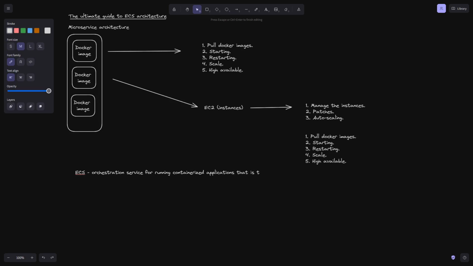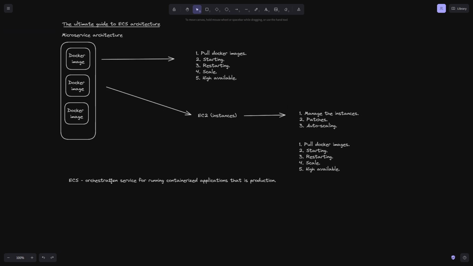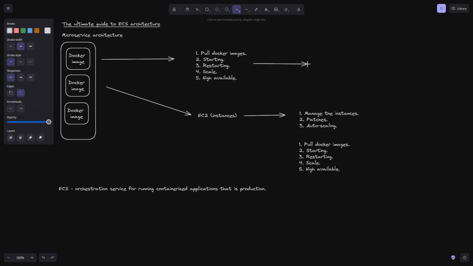I'm going to add this, that is production ready, because I think this is key, right? So ECS, Elastic Container Service, is AWS's platform for running containerized applications. Now, notice I use the word orchestration. What I mean by orchestration is that ECS automatically handles this process. We give it configuration, we give it a blueprint, which we'll talk about a little bit later, that it then uses to do all of these steps on our behalf. And so this right here is essentially what we call orchestration.